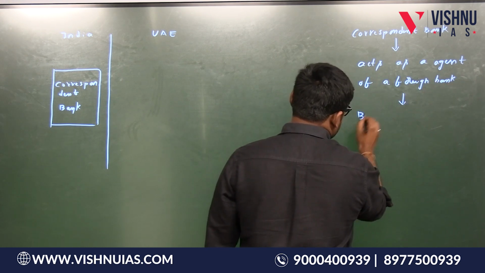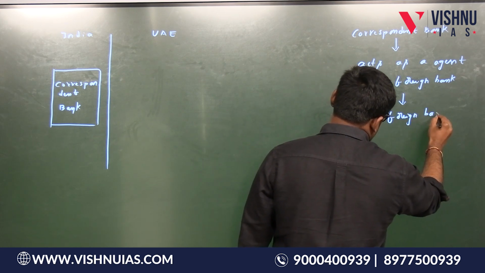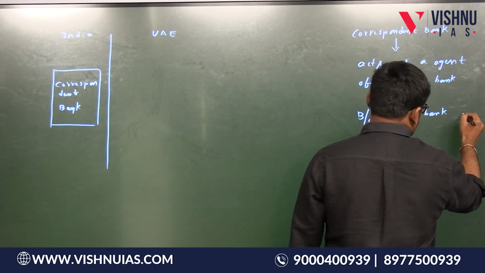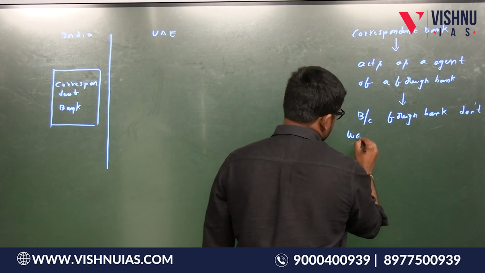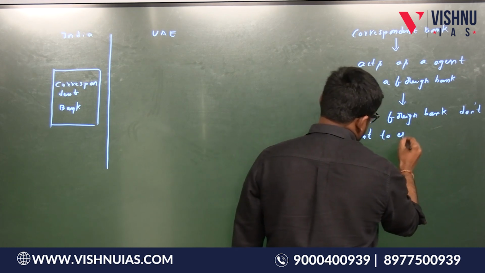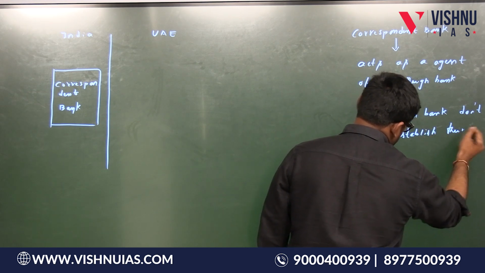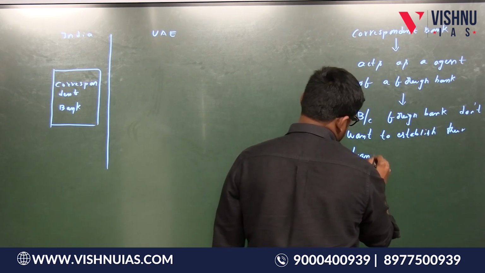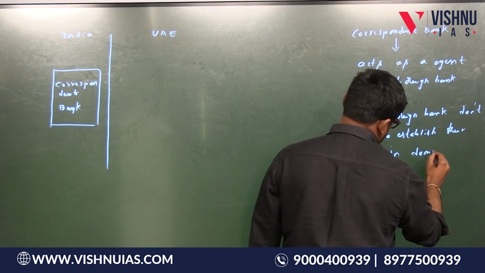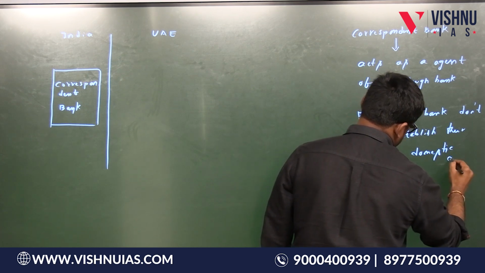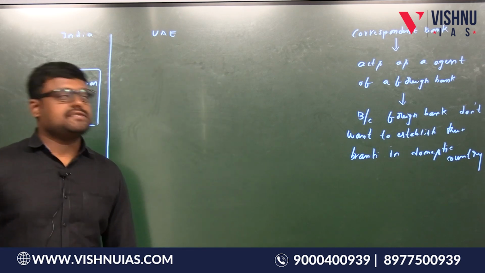Why? Because foreign banks don't want to establish their branch in the domestic country.